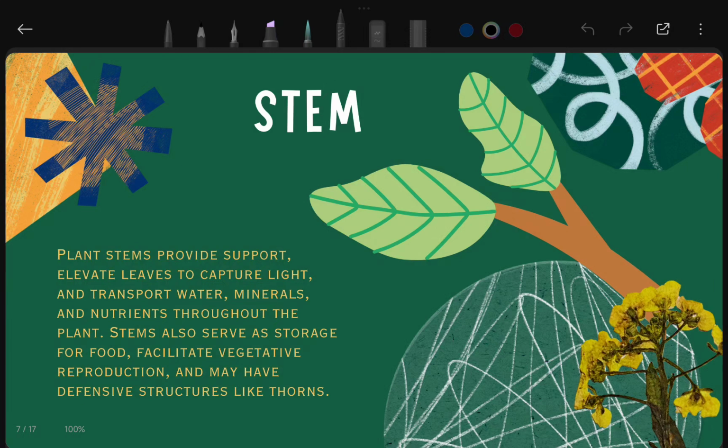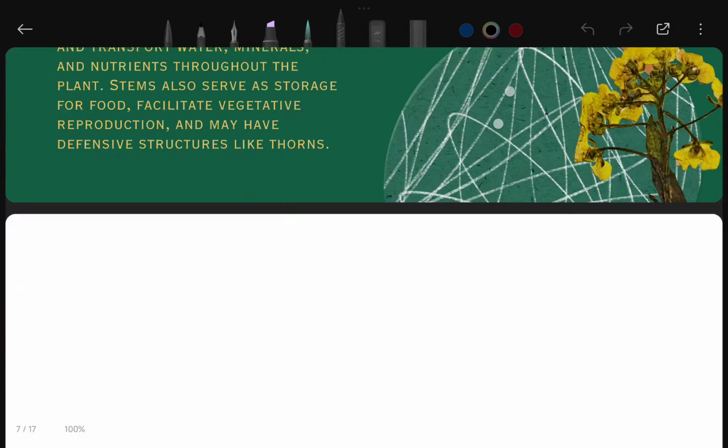The stem also serves as storage for food. The food that plants produce is stored in the stem, and the stem also facilitates vegetative reproduction and defensive structures like thorns, because the stem is the part that provides the exact support and makes it possible for the plant to stand straight upright. So that is all about the stem.